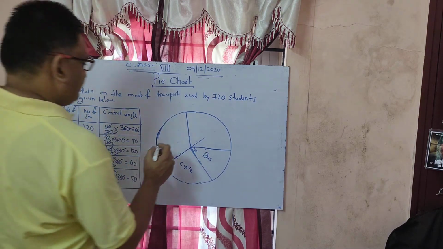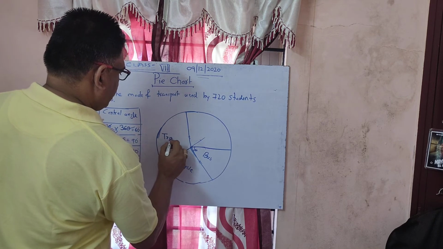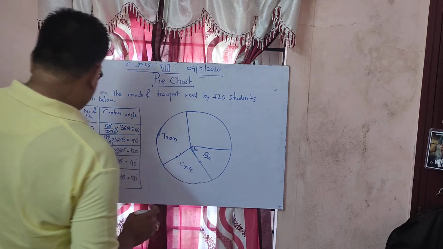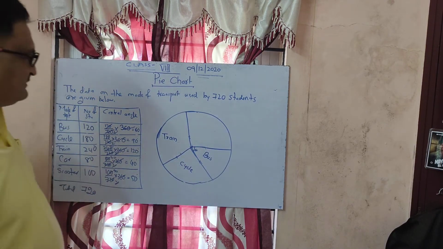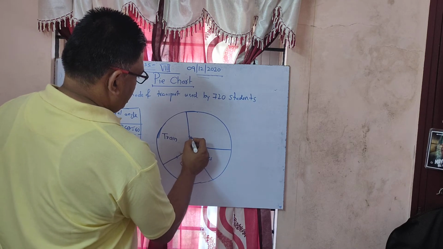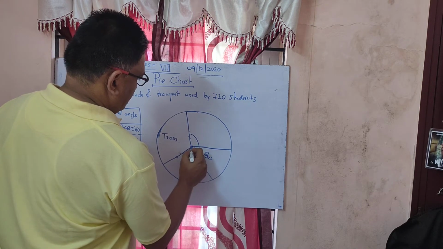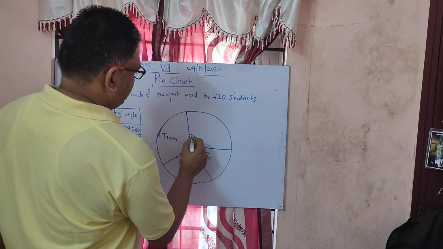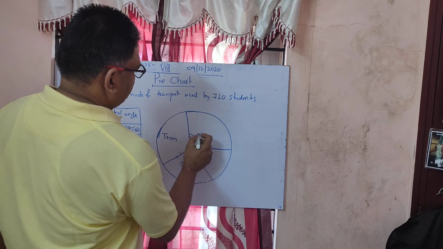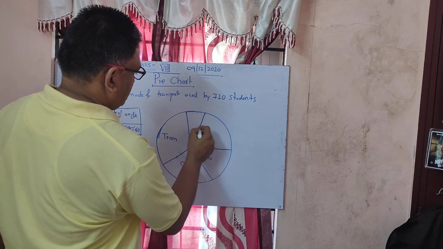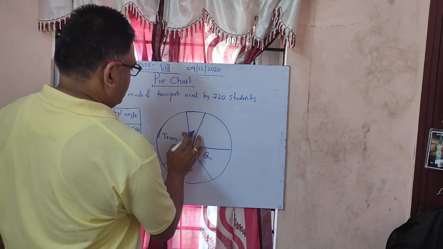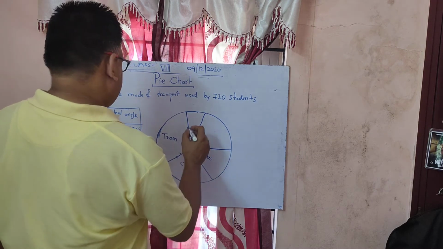This is train. Now the next one is how much? 40 degrees. Now this is the baseline. Now 40 degrees, where is it? Almost here it is. Just draw a line here. What is this? This is car.